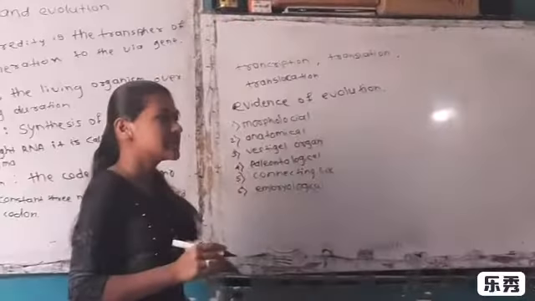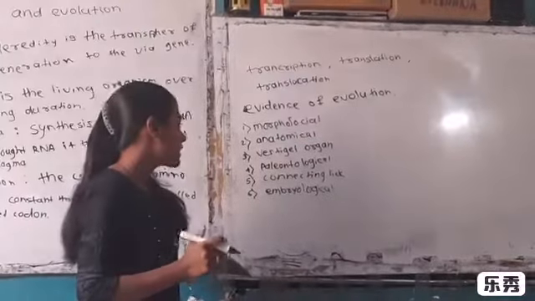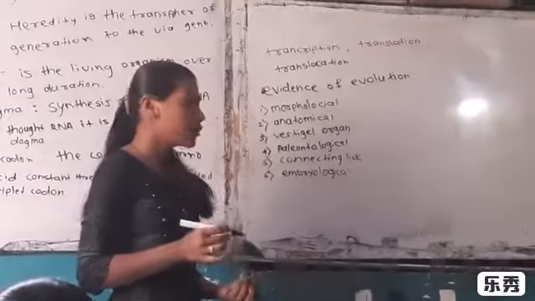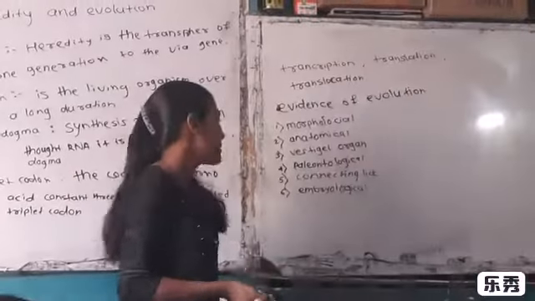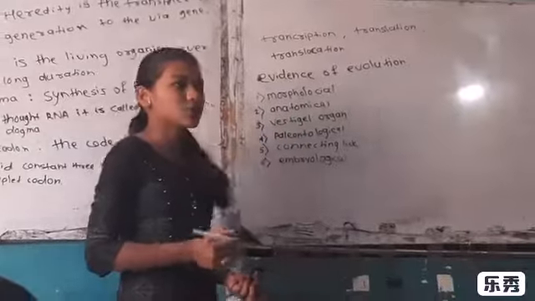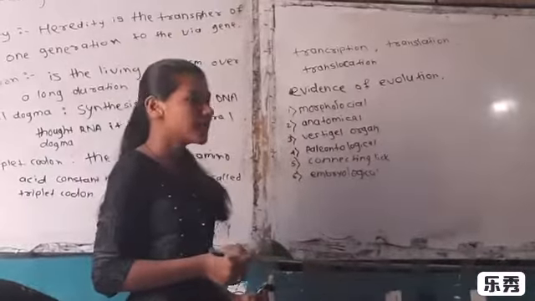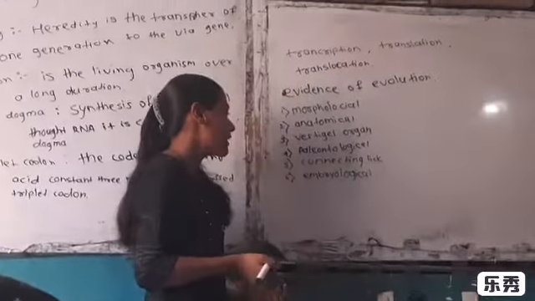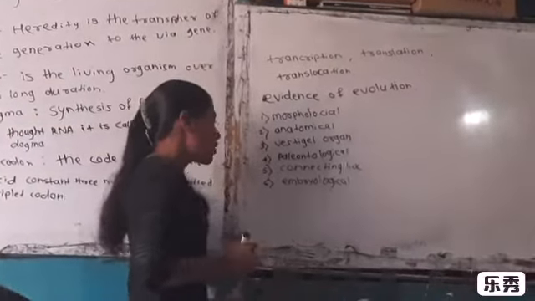Fourth is paleontological evidence. The time passed since the death of plant and animal can be calculated by measuring the radioactive C14 to C12 ratio present in their body. Fifth is connecting link. Some plants and animals show morphological characters by which they can be related to two different groups, hence it is called a connecting link. Example: Peripatus, which has segment-like characters such as a segmented body.